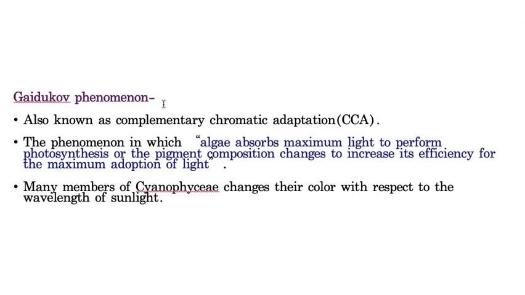Again I'm repeating it. The ability of some algae or blue-green algae to change their color and composition of photosynthetic pigments according to light availability is called Gaidukov's phenomenon. A few members of Cyanophyceae can change their color with respect to the wavelength of light. This is a type of adaptation, and this adaptation is called Gaidukov's phenomenon. And friends, this phenomenon is important. You have to remember it. Hope you understand. Thank you so much.